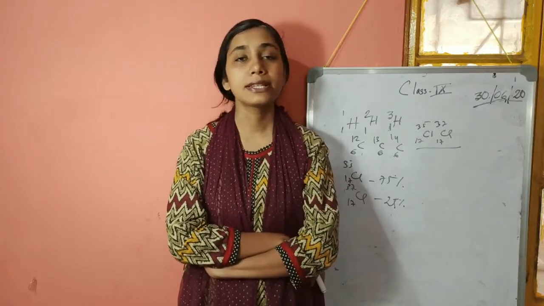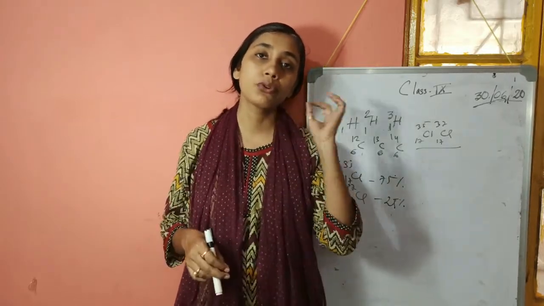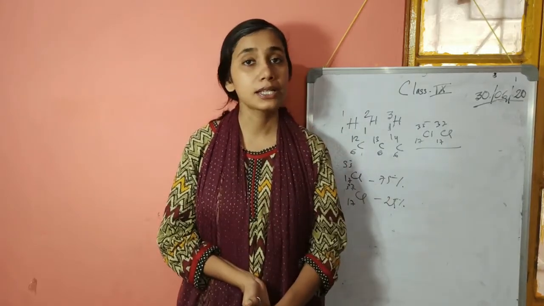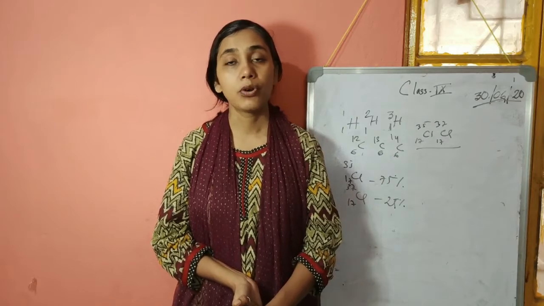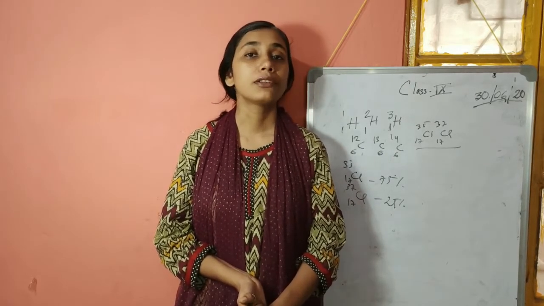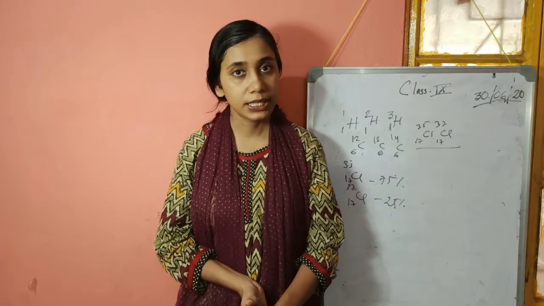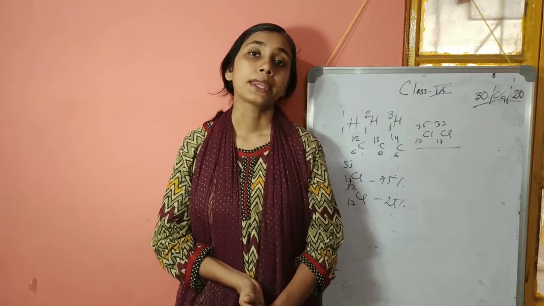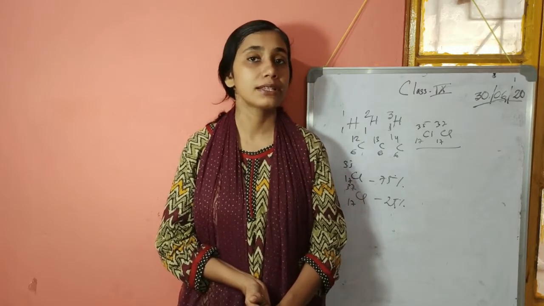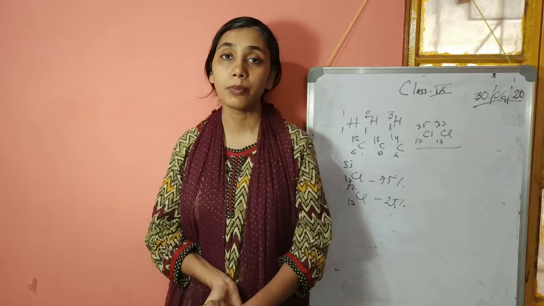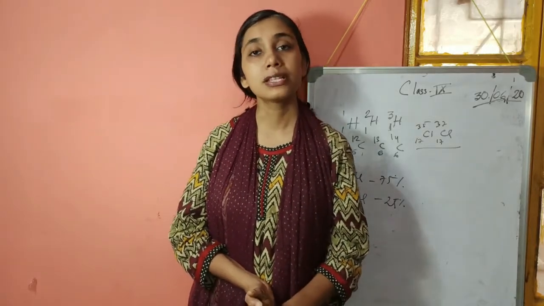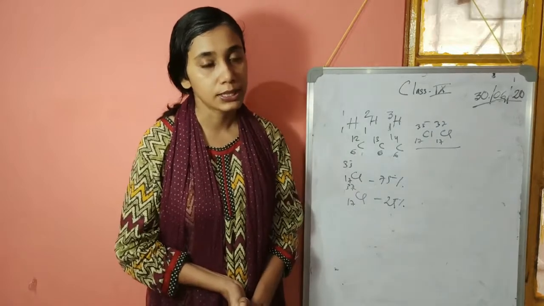The reason behind that is, as the number of neutrons is different, the atomic masses become different, and that is why their physical properties also change. Their density and mass change. So their physical properties are different, but their chemical properties are the same, because chemical properties depend on the number of valence electrons, whereas physical properties depend on the atomic mass. So this is one give-reason based question from here.